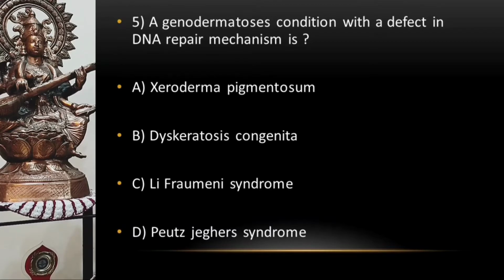So what do you think what will be the right answer for this question? When there is a defect in the DNA repair mechanism, the right answer is option A, that is xeroderma pigmentosa.